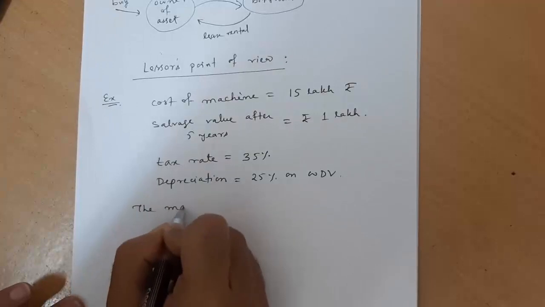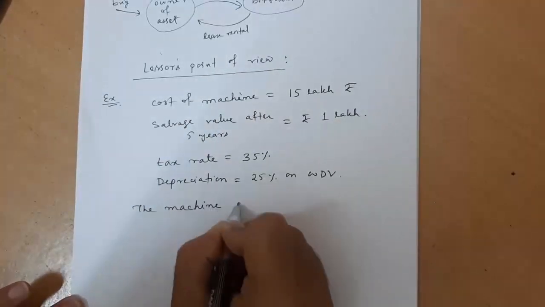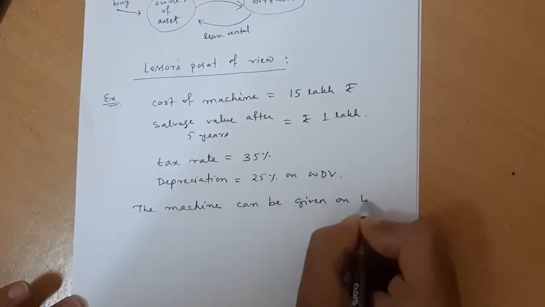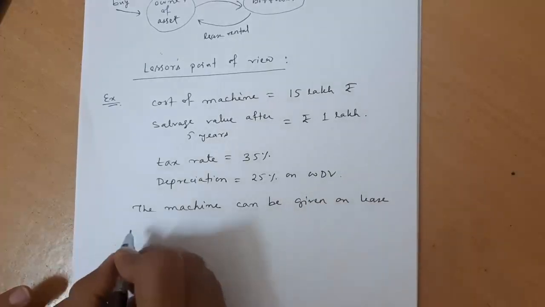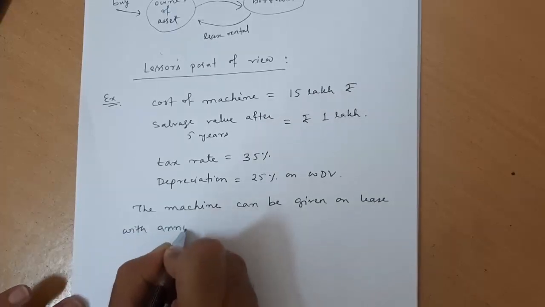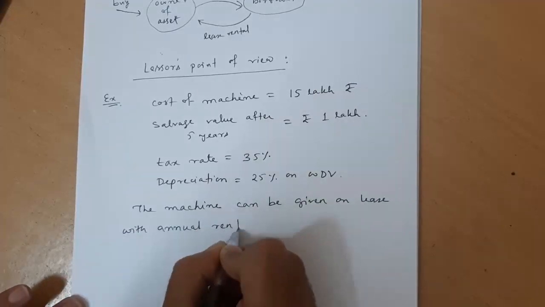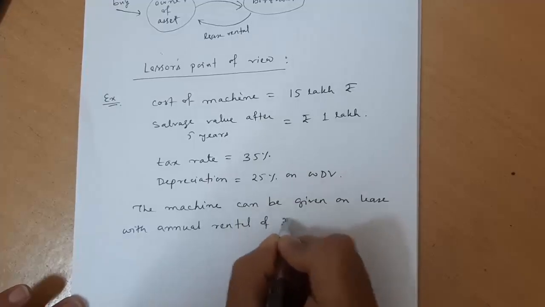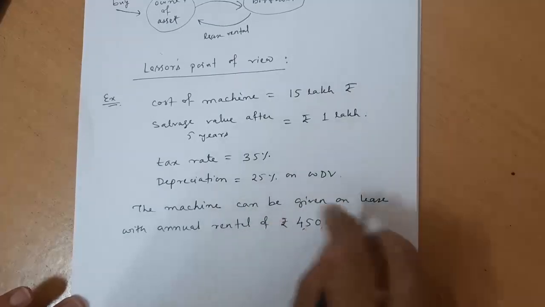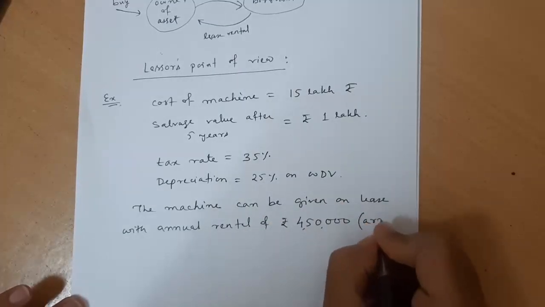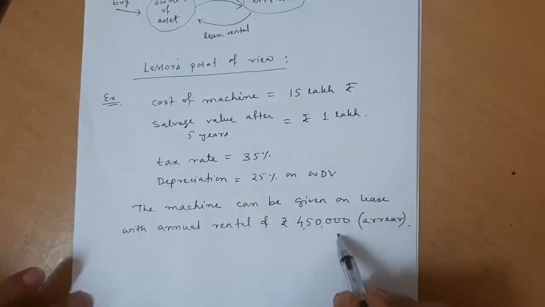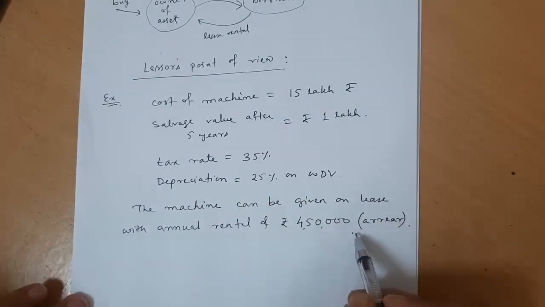Suppose the machine can be given on lease with an annual rental of rupees 4,50,000. Let this be paid in arrear.